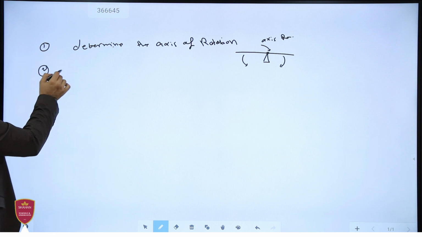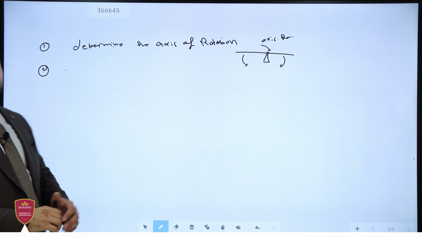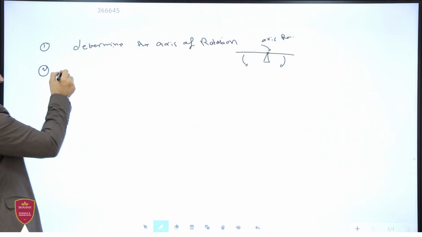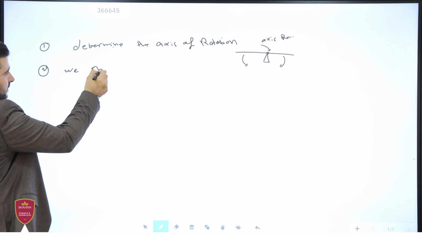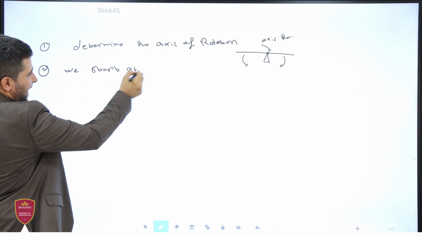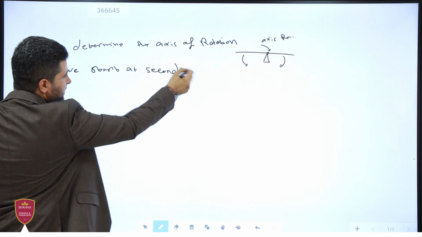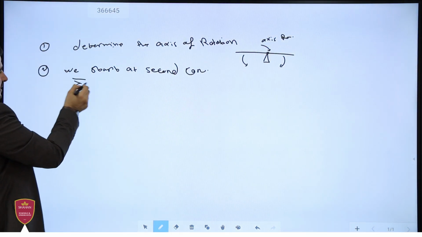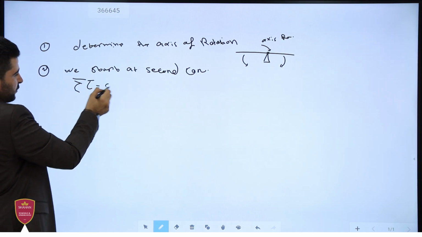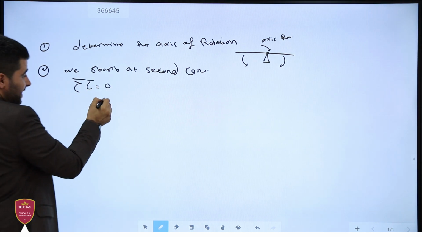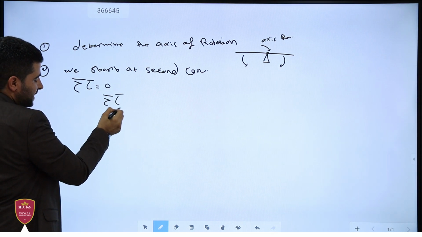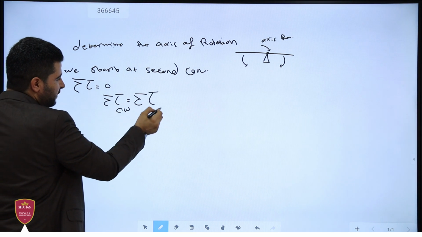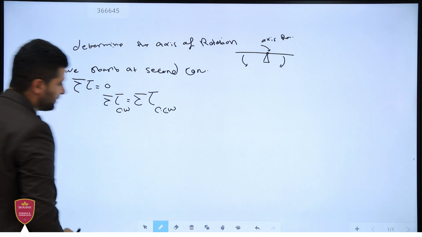The second one: always, or we can say 90% of the questions, we start with the second condition. The second condition is summation tau, or summation of torque, equal to 0, or you can say that summation of tau in the clockwise direction must be equal to summation of tau in the counterclockwise direction.